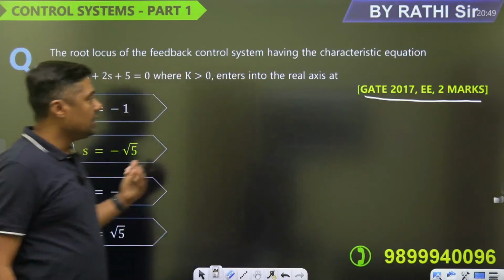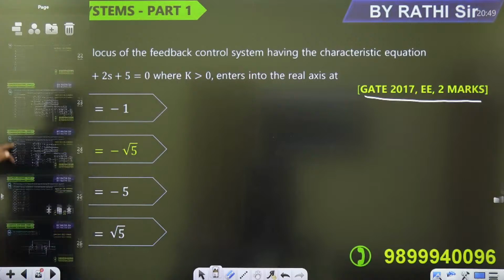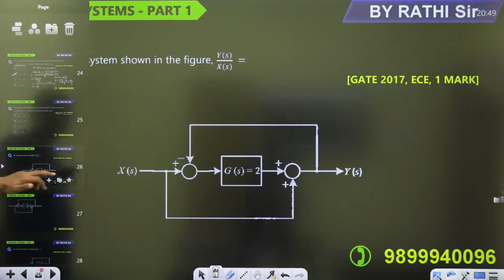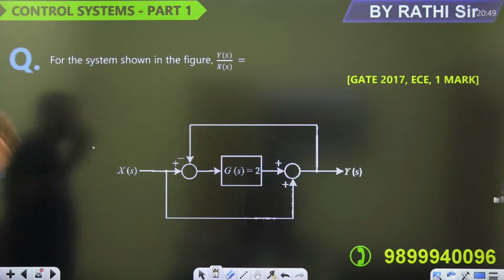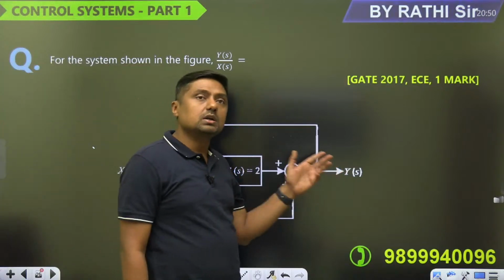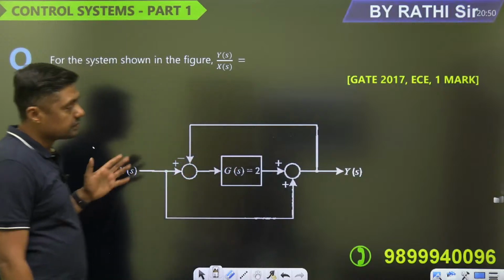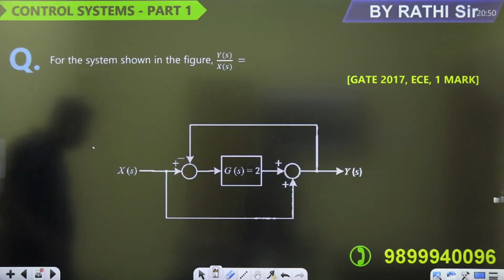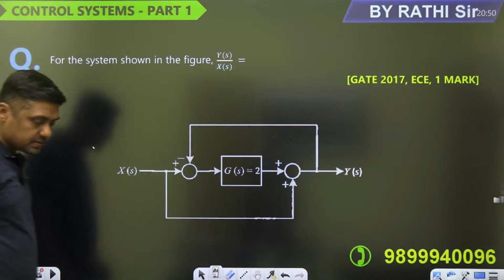Okay, now let us come to the next question. Now guys, this is a question from the Electronics branch. For the system shown in the figure, Y(s) upon X(s), what is the transfer function? What is the transfer function for this? So if anyone wants to give the answer, please.